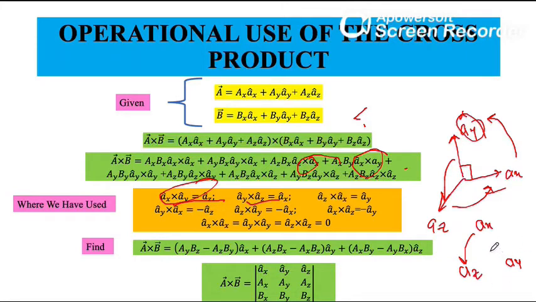So we could write ay, az, ax, or az, ax, ay. So this is the direction, anti-clockwise.